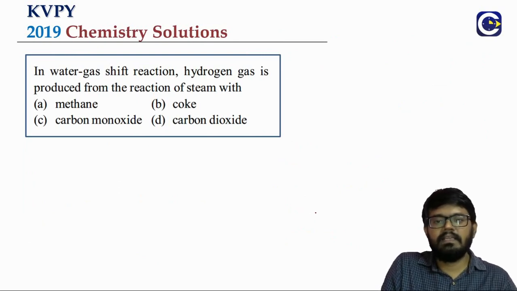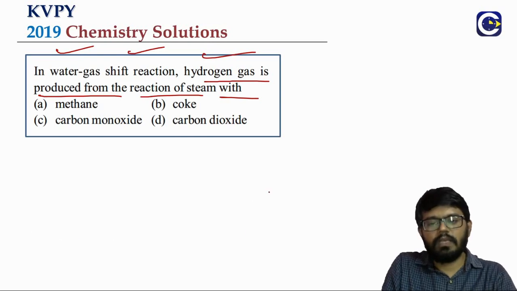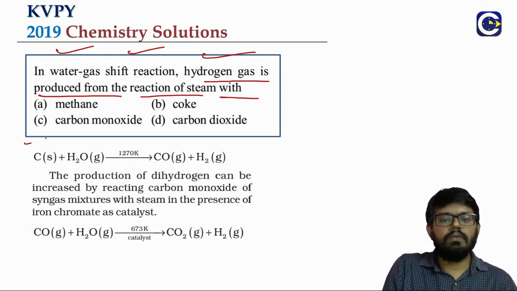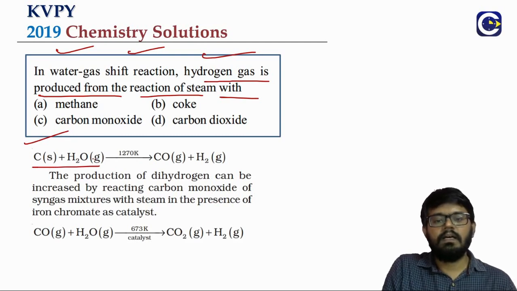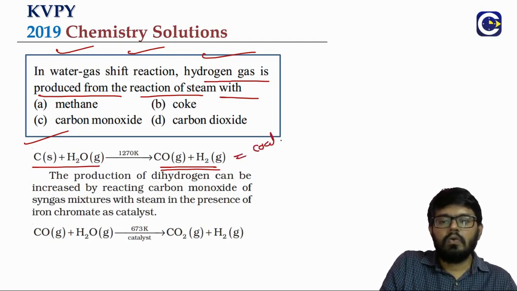Next we have a straight NCERT question, class 11th based. In water gas shift reaction, hydrogen gas is produced from the reaction of steam with. So where do we get this? We'll get this in the hydrogen and its compounds chapter. When we do the coal gasification, we pass steam over the red hot coke. What we'll get is the mixture of carbon monoxide and hydrogen gas. This is what we'll be calling coal gas or syngas.